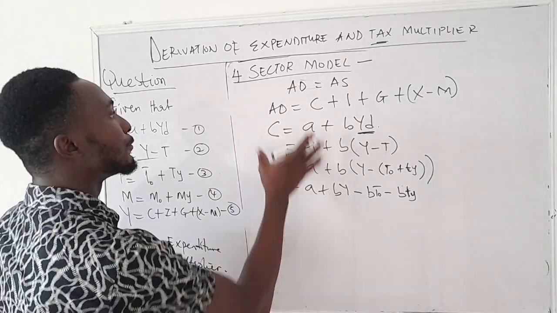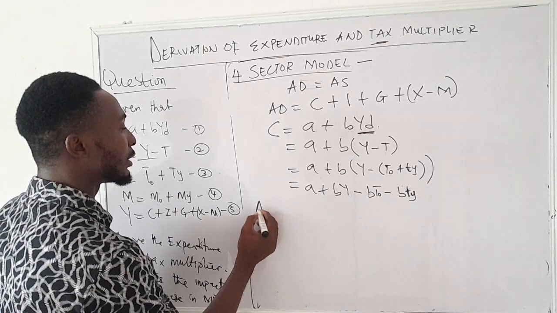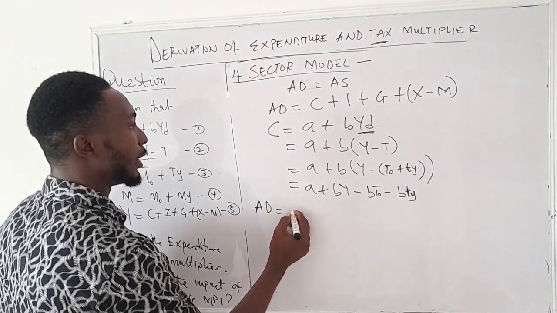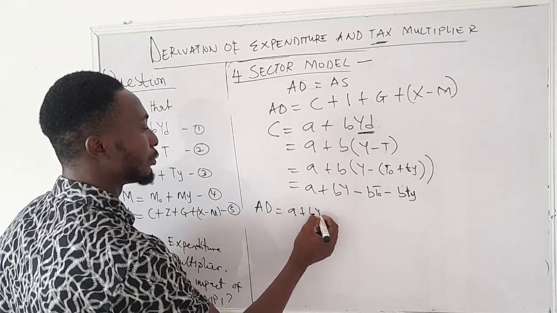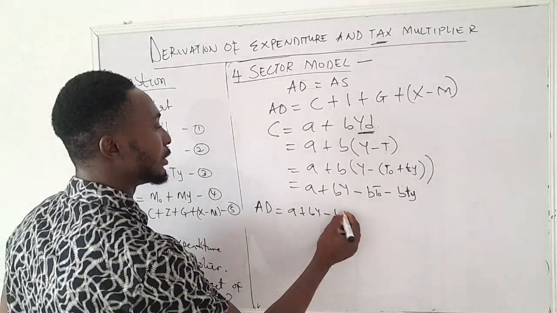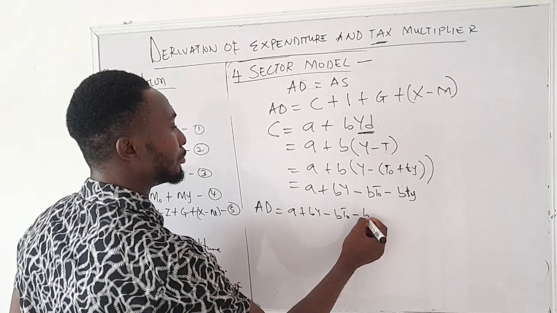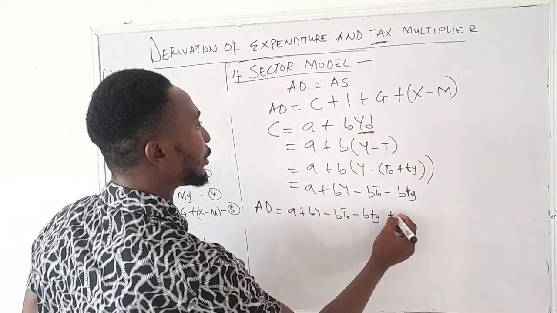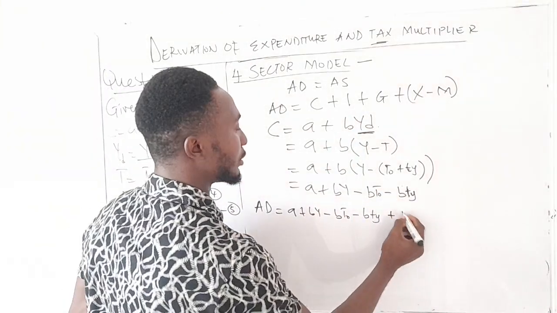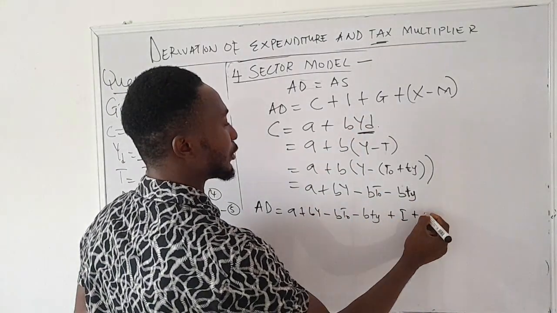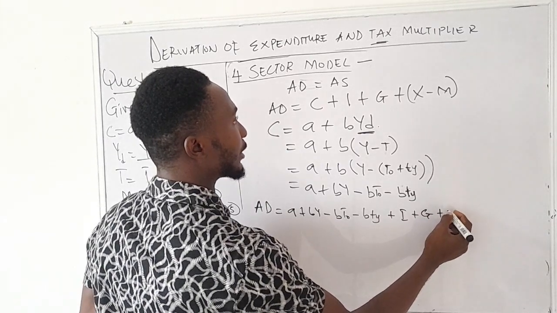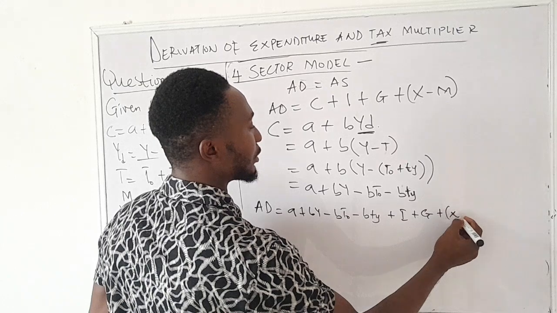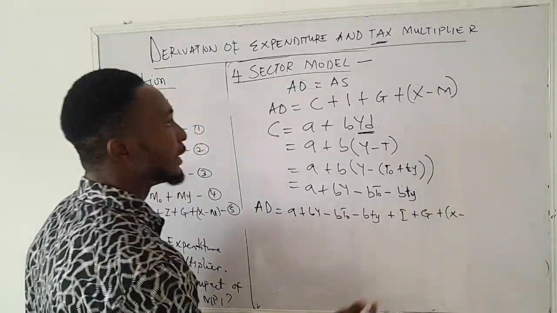In order to move ahead, we now have our aggregate demand equal to a plus by minus bt0 minus bty, plus the investments, plus the government expenditure, plus the exports, minus the imports.